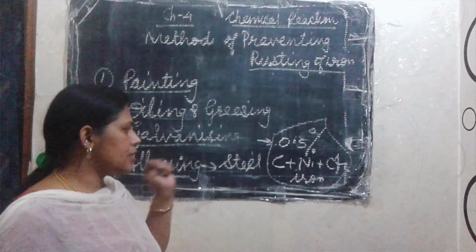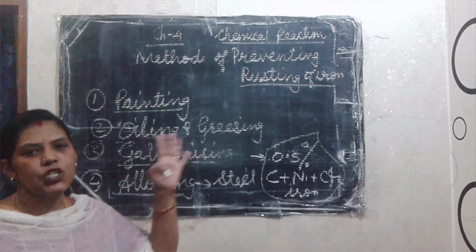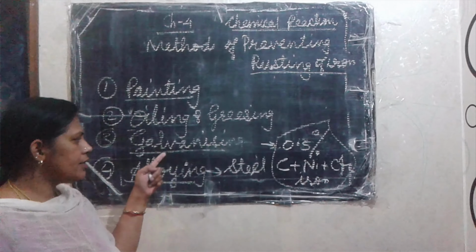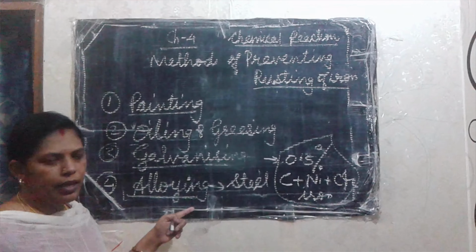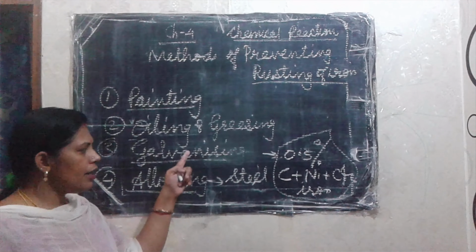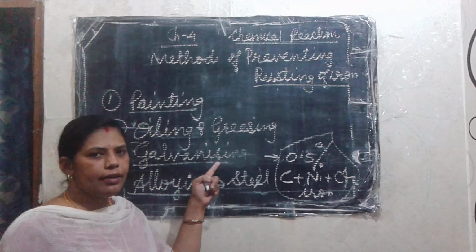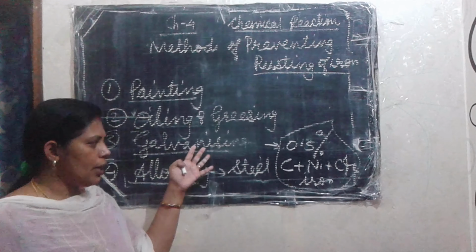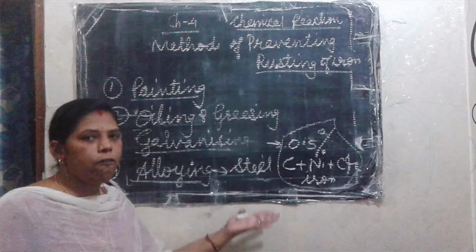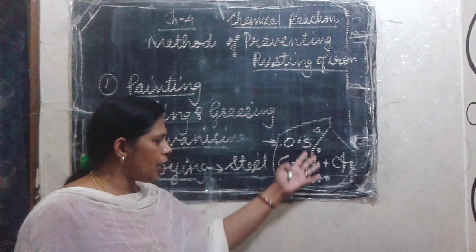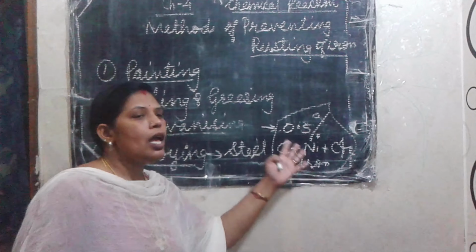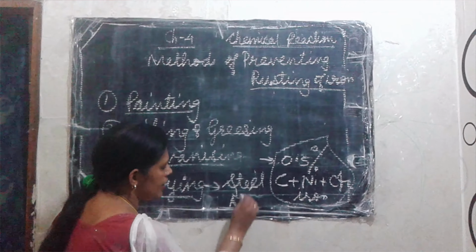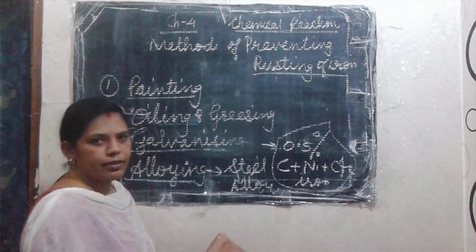Okay, that is steel. So what are the rust prevention methods you learned? First is painting, then oiling and greasing, then galvanizing and alloying. Galvanizing and alloying, understood? Here, on the iron, there is a coating of another metal, that is zinc and chromium. And here it is mixing of one or two metals, that is 0.5% of carbon, nickel and chromium along with the iron, forming steel. So here steel is an alloy, right? Understood, students? Okay, students.